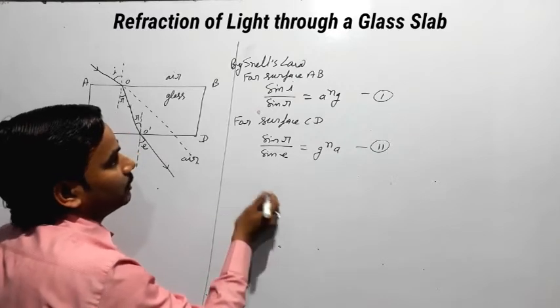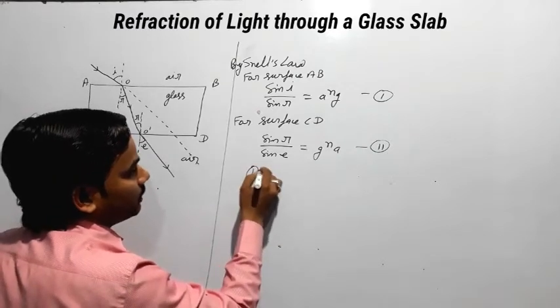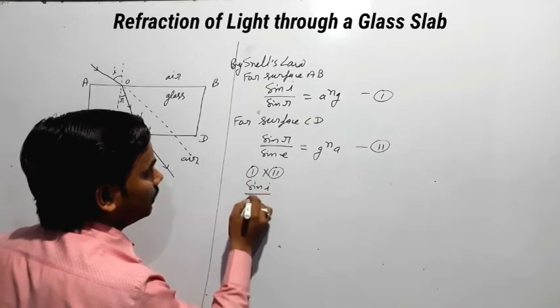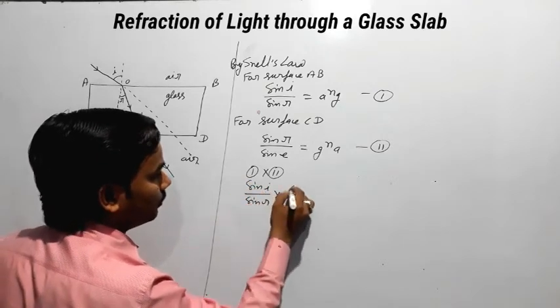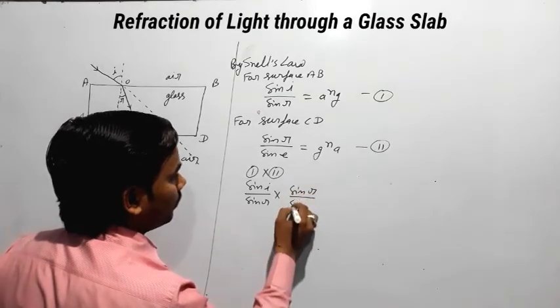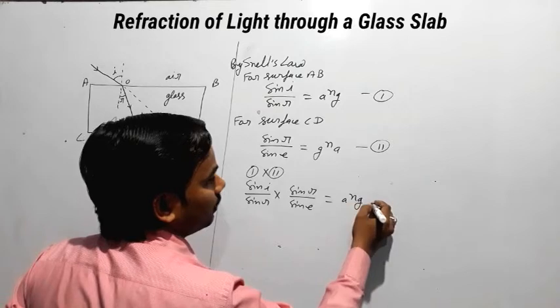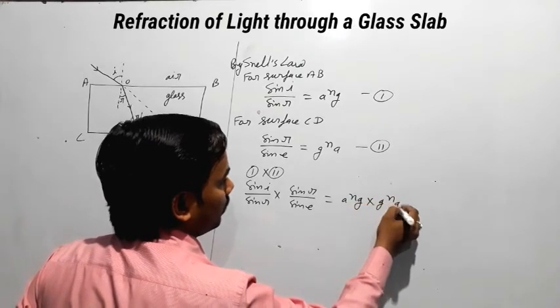On multiplying both equations, equation 1 multiplied by equation 2, we will write sin i upon sin r into sin r upon sin e equals ang into gna.